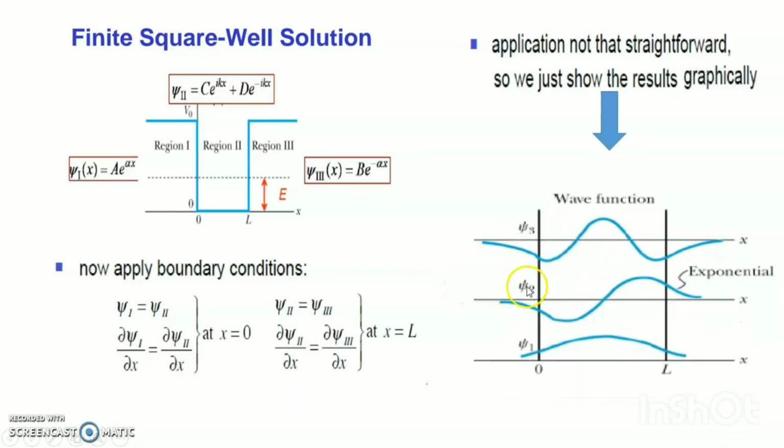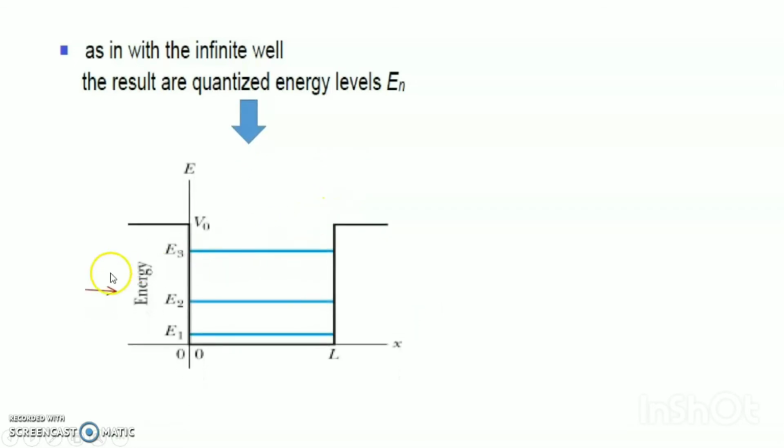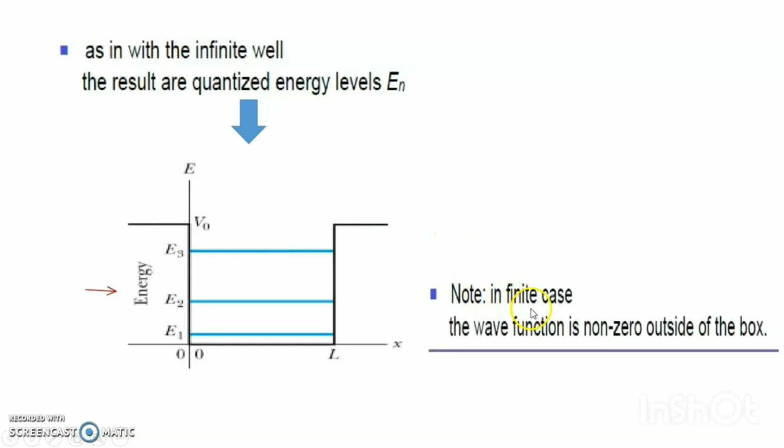These are the wave functions. You see psi 1, psi 2, psi 3, and these are the exponentials. As with the infinite well, the result is quantized energy levels E1, E2, E3, shown against the potential level V0. And note, in the finite case, the wave function is non-zero outside of the box.